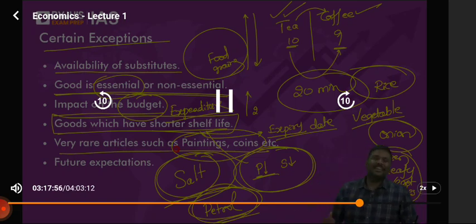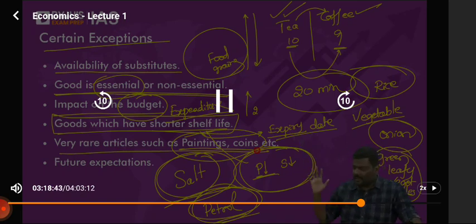Very rare coins. The more rare they are, the higher the prices will be. I hope you understand this. The reason is very simple here. Paintings and coins, these are not produced in mass. And when I say coins, not the RBI coins. Don't apply it to RBI coins. What if you come across coins which were minted during the Vijayanagara period, or let's say the Mughal period? Whatever the law of demand and law of supply say doesn't matter. The prices of these commodities will always be very, very high. I hope you understand this.